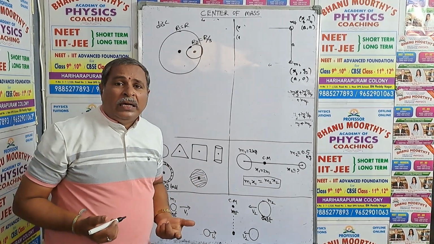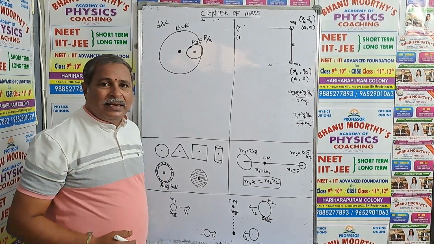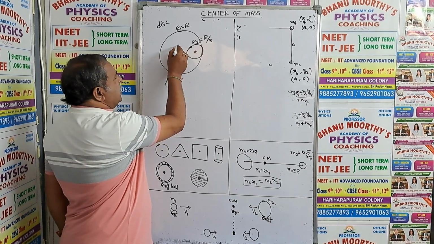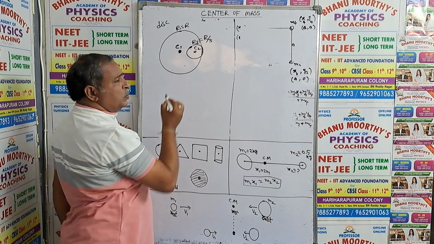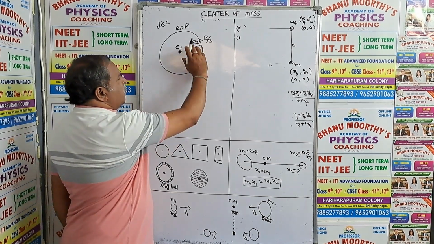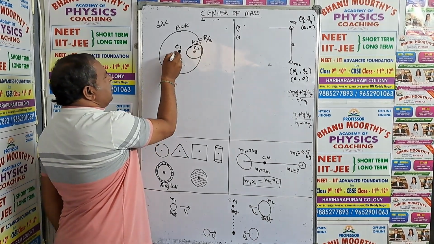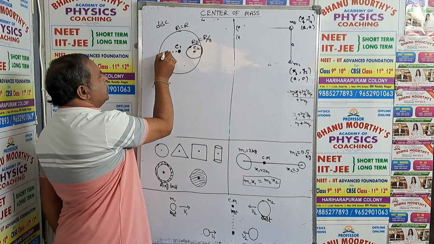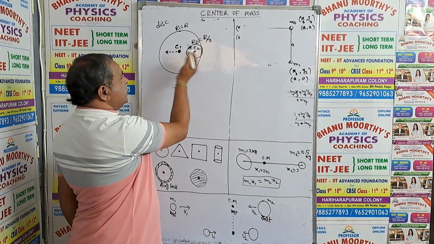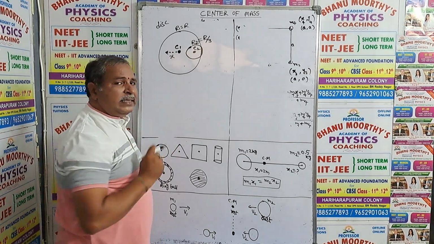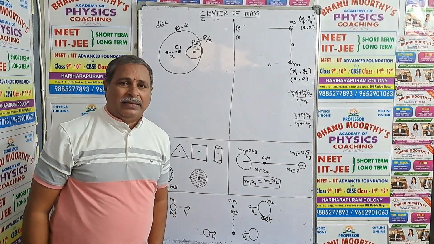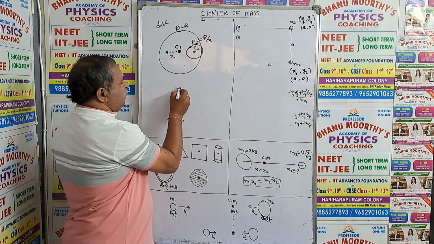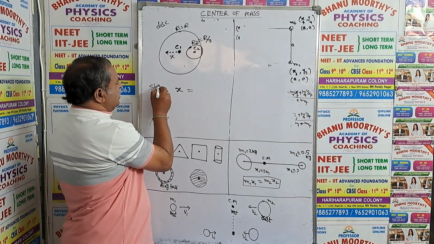Then what will be the shift in the center of mass? Initially the center of mass was here at C1, and this is C2. After removing this part, C1 will be shifted towards the left side, the opposite side, by a distance x. So x represents the shift in the center of mass. What is the formula for shift in the center of mass?